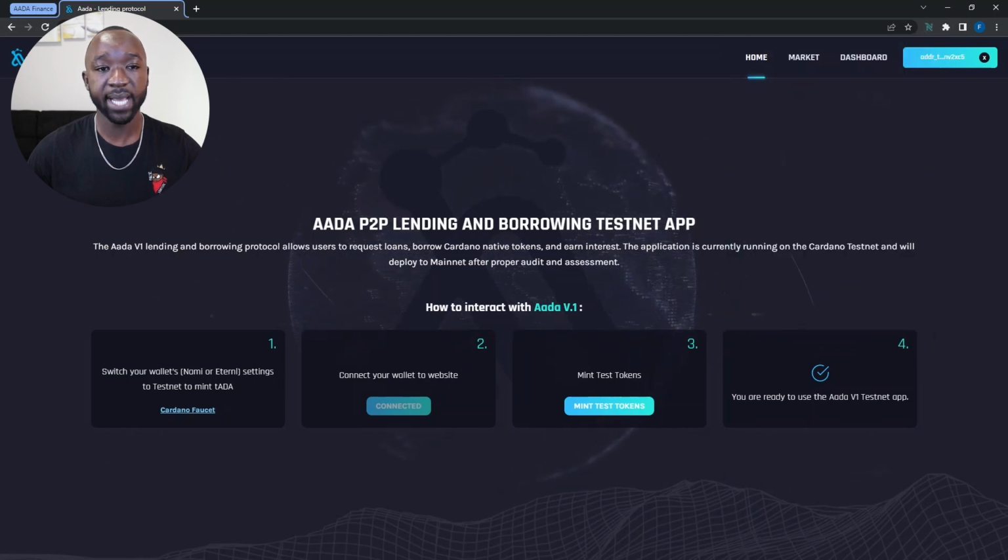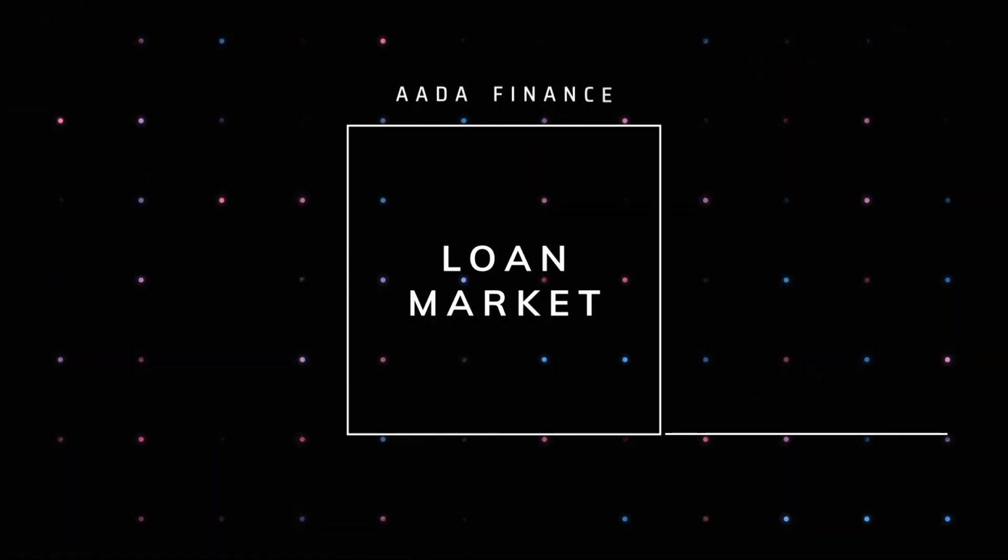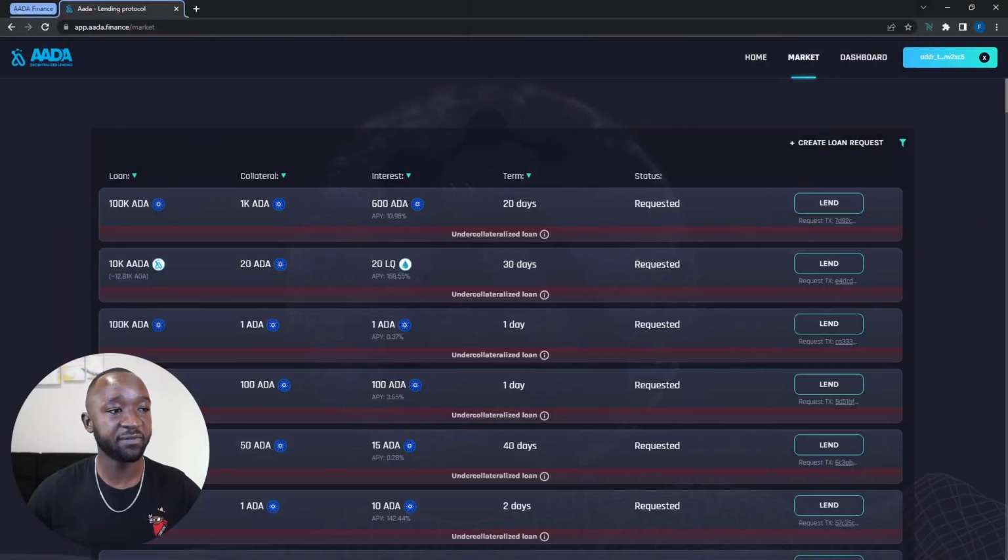So in order to do that, I'm going to actually switch over into the market tab. From the market tab, I can see all of the outstanding loan requests. From here, I can see the loan amount that's being requested, excuse me. I can also see the collateral that's going to be given in exchange for me lending out or accepting that loan request. I can see exactly how much interest as a lender that I'm going to be earning from a particular loan. And then I can also see the term associated with that particular loan.